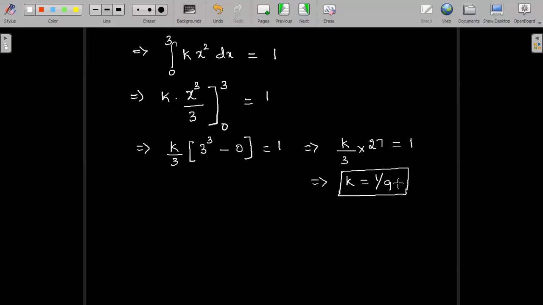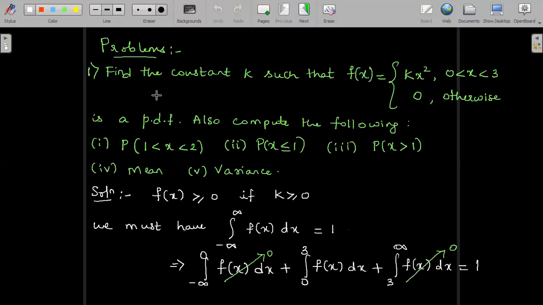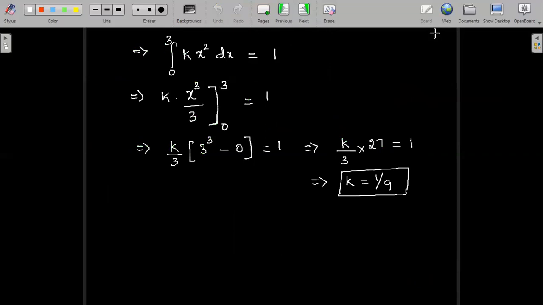It's a value greater than or equal to 0. So this was the first part of the problem: to find the value of k, the constant such that the given discontinuous function f(x) is a probability density function, PDF. Now we will start finding the remaining things: probability of x lying between 1 to 2, probability of x less than or equal to 1, probability of x greater than 1, mean and the variance. All that we can find one by one.